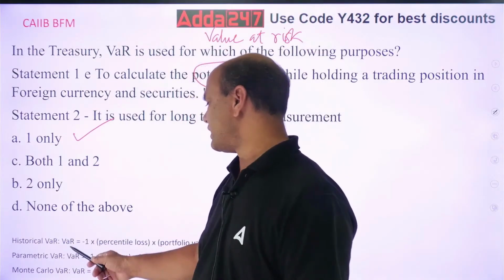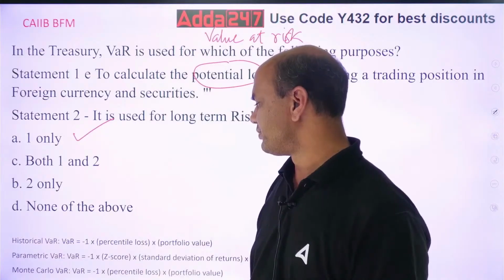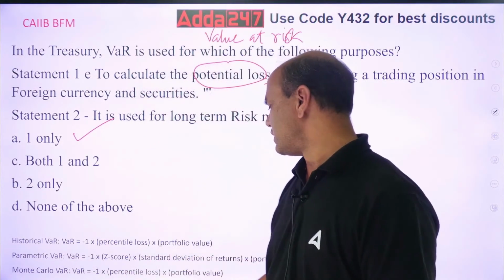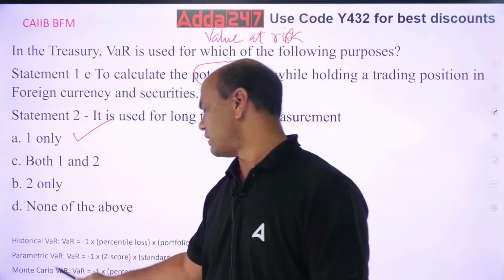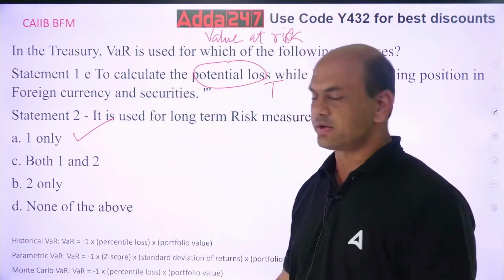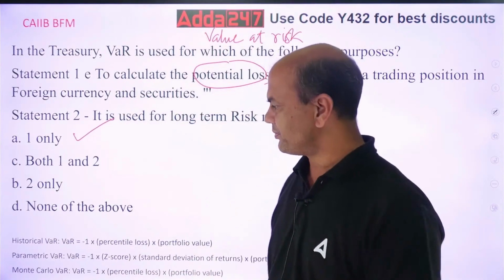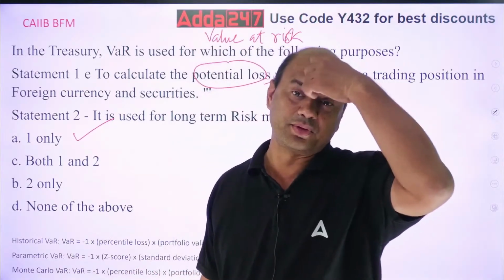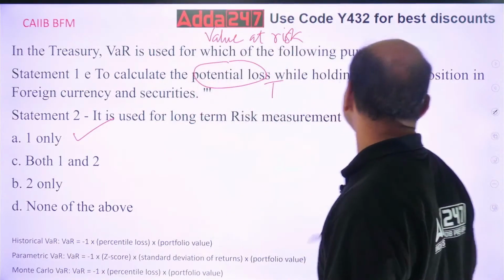Historical VAR is given by -1 into percentile loss into portfolio value. Parametric VAR is given by -1 into Z-score into standard deviation into portfolio. And Monte Carlo is given by -1 into percentile loss into portfolio value. At least the names you remember: historical, parametric, and Monte Carlo. These are the 3 types of VARs. Got it? So, let's move on.